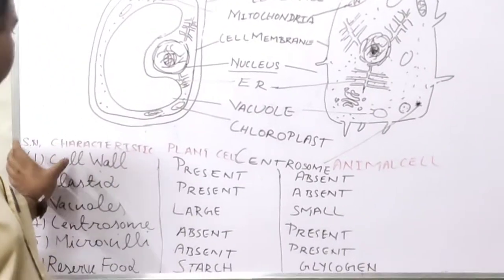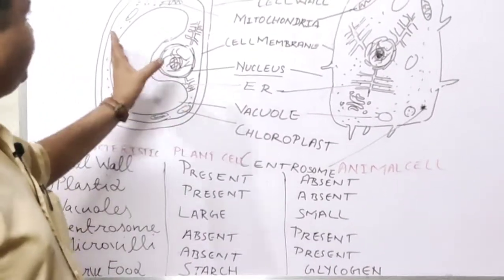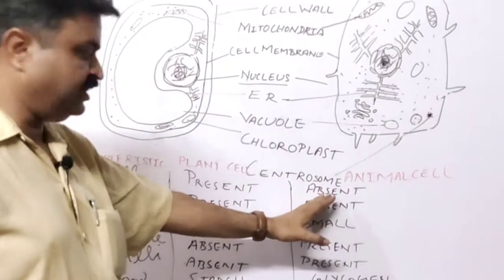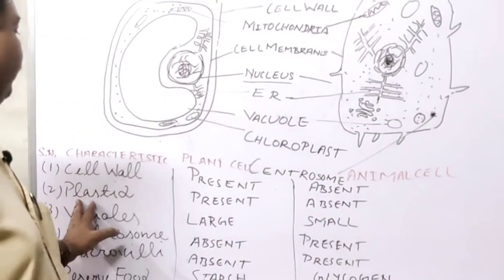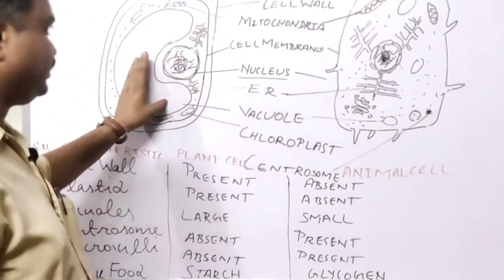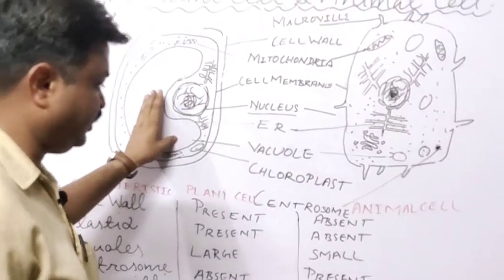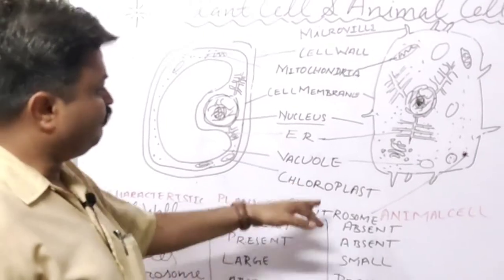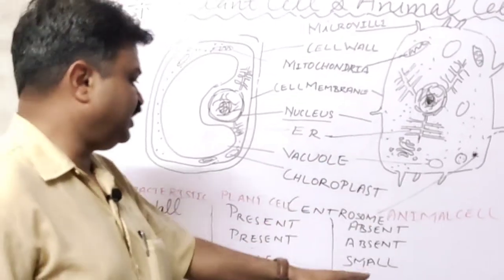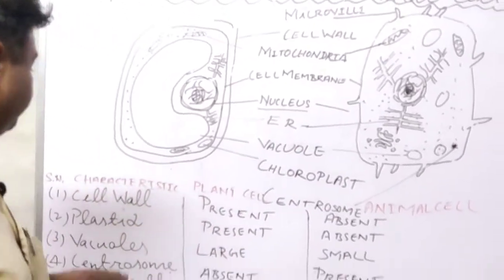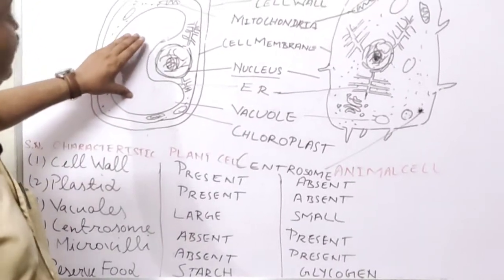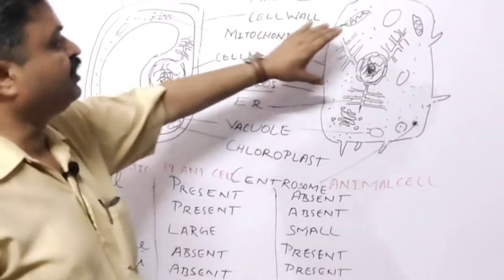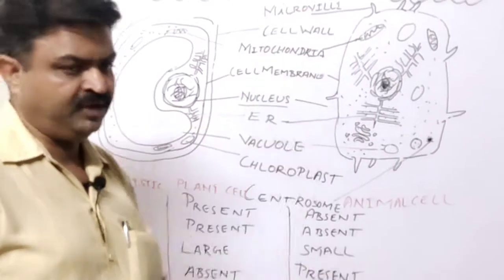Again, we will discuss: cell wall is present in the plant cell, but it is absent in the animal cell. Plastid in the plant cell, it is present. Plastids are present in the form of chloroplast, chromoplast, and leucoplast. But in the animal cell, plastids are absent. Vacuoles. The plant cell has a large size vacuole, but the animal cell has a small size vacuole.